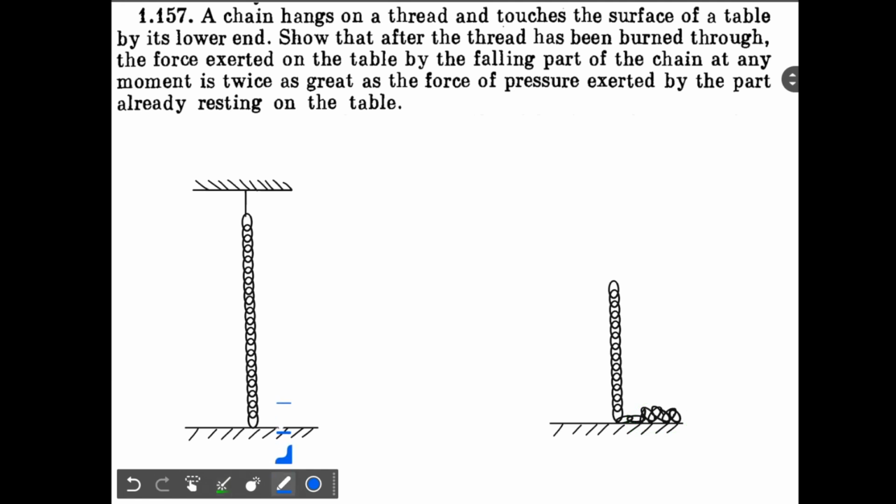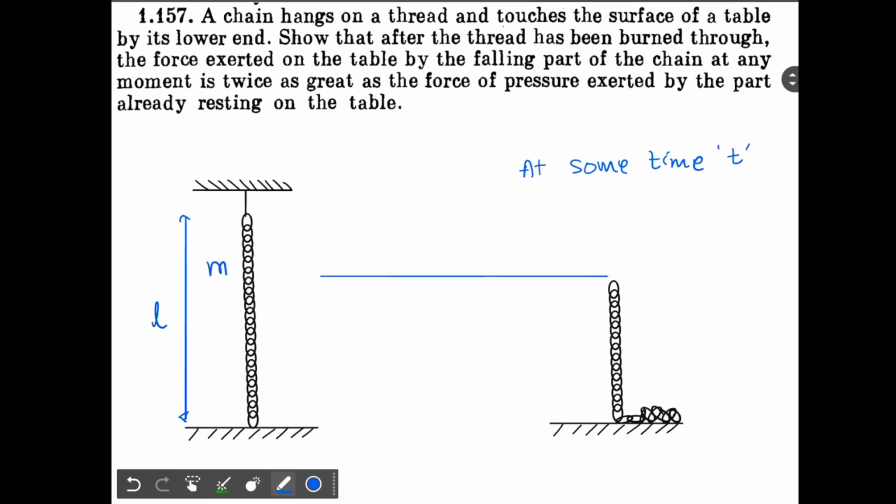So now let's say that the total length of the chain is L and its mass is M. So at some time T, the chain has fallen by a height, let's say Y. So the length that is still in air will be how much? It will be L minus Y. So L minus Y part of the chain is still in the air, and the part lying on the ground will have length Y.